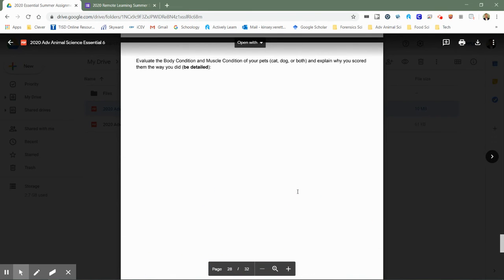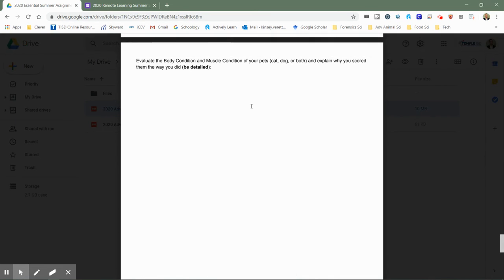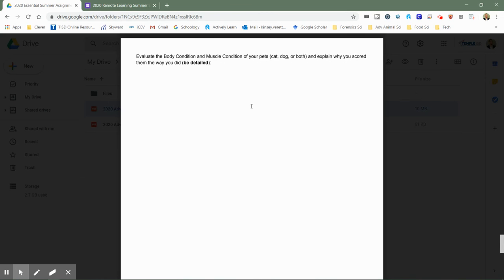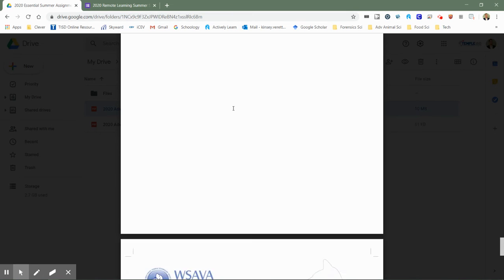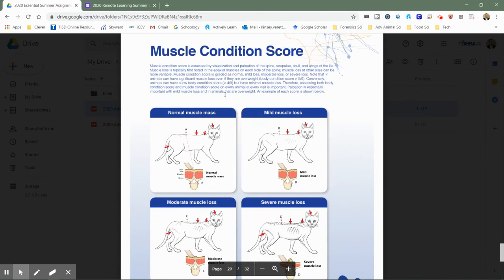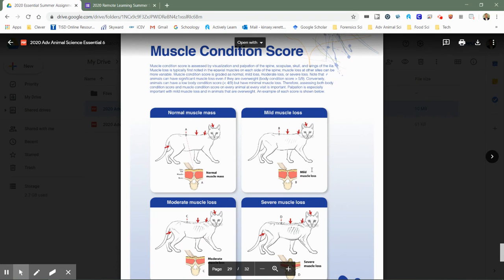This is the final assignment here. It's talking about the body condition scoring or muscle condition scoring of pets. It's a way to visually, and sometimes by feel of the external of an animal, assess how healthy they are. How much muscle do they have? Are they starving? Are they overweight? Those kind of things. This is some information here that would help you make that assessment.